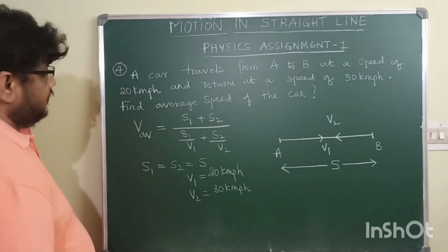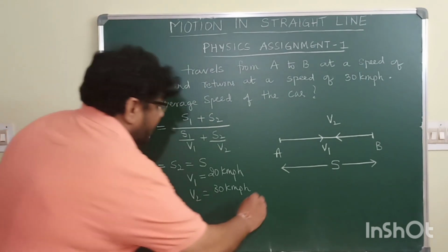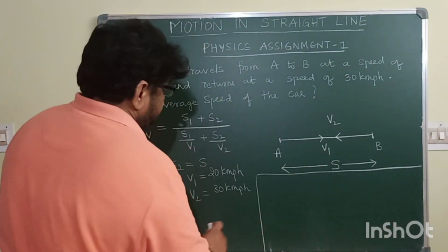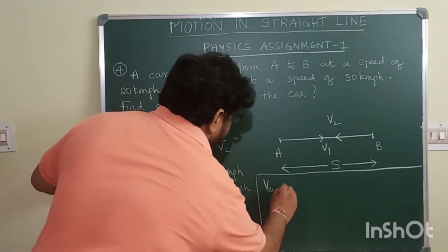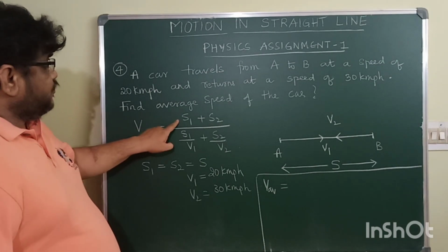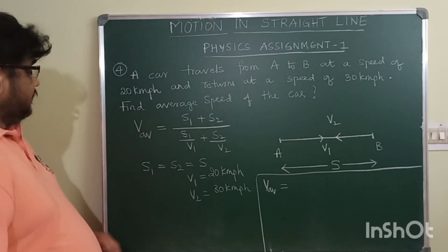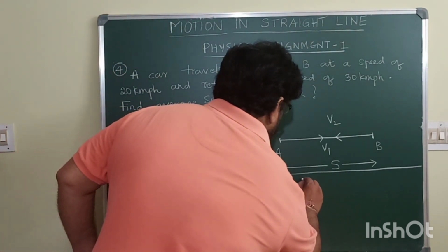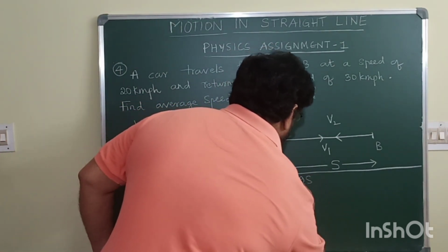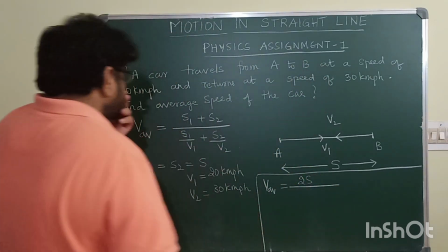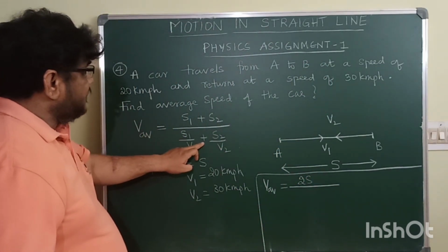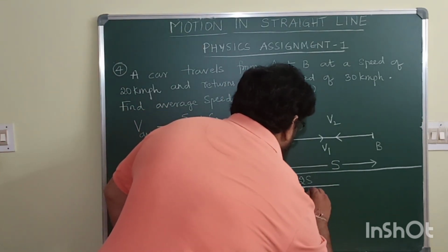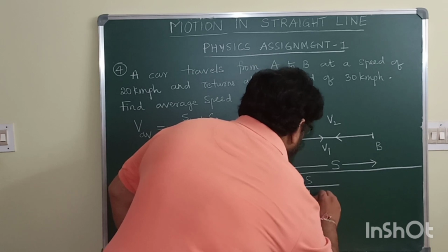Reduce this expression. V average is S1 plus S2. It will become S plus S, so S plus S is 2S whole divided by S by V1 plus S by V2, which I can write as S into 1 by V1 plus 1 by V2.